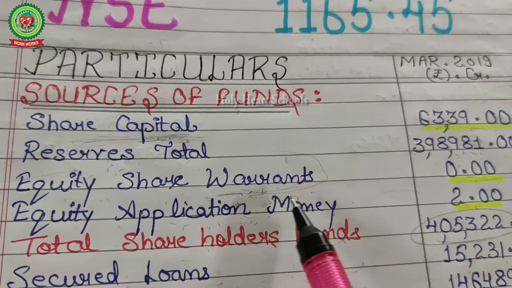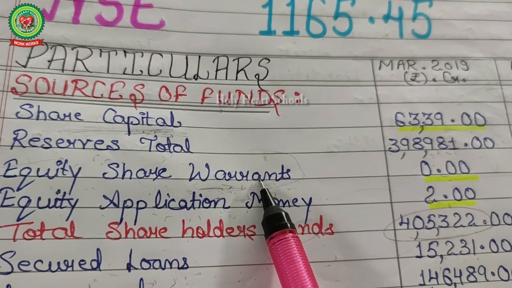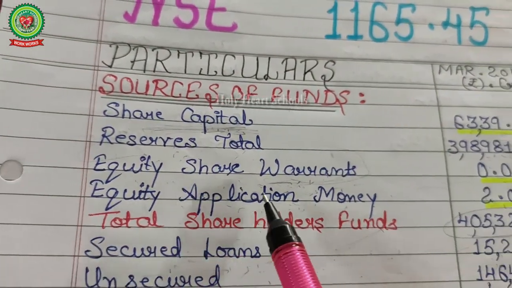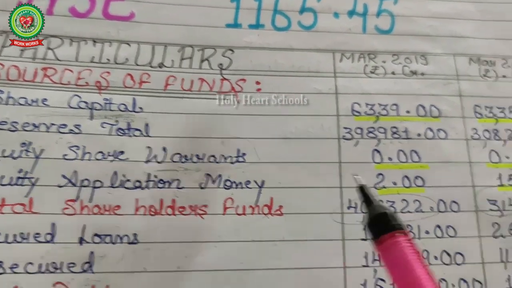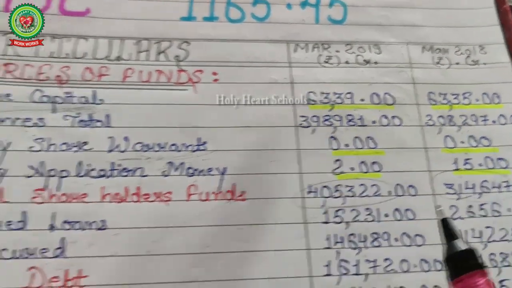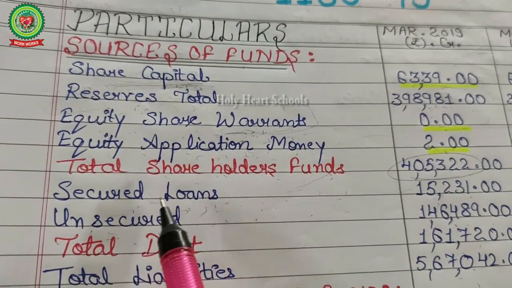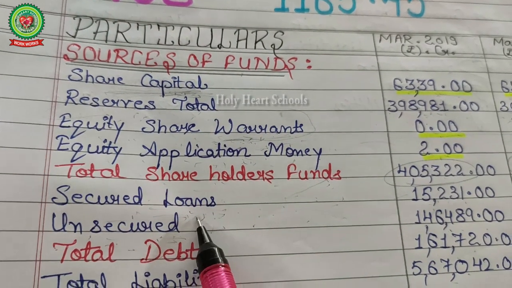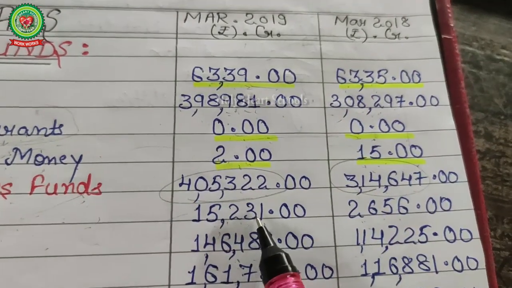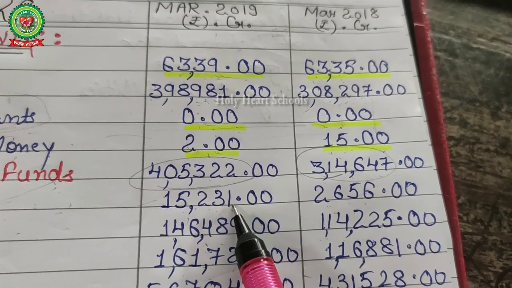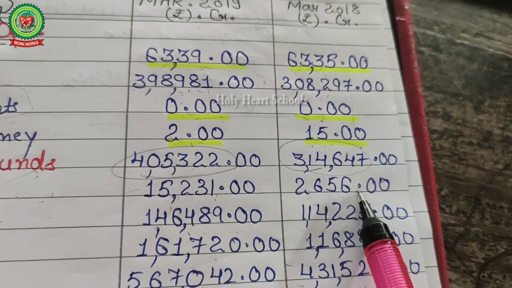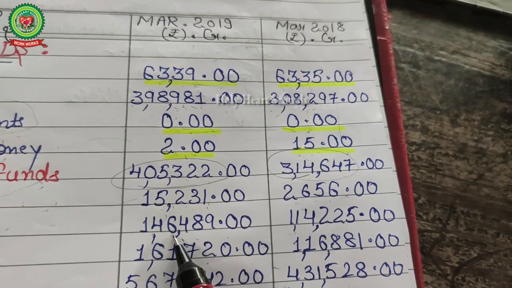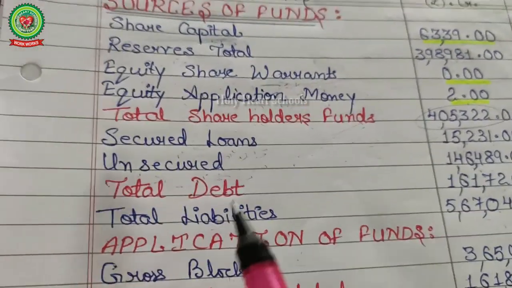The next is share warrant, where the holder can transfer it very easily without any registration. In Reliance, it is 0 and 0. Next is application money, when the public applies and pays, 2 crore here and 15 crore. Next is total shareholders' funds, then secured and unsecured loans. A secured loan is taken against a mortgage of property. Here the secured loan in 2018 is very much higher as compared to last year. The unsecured loan is also more as compared to last year.